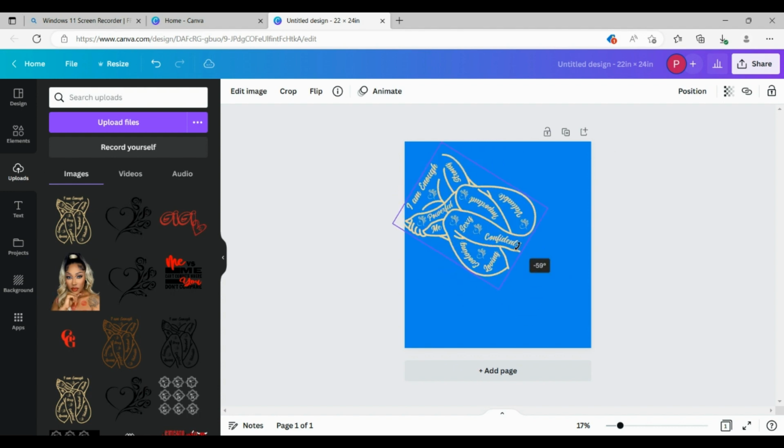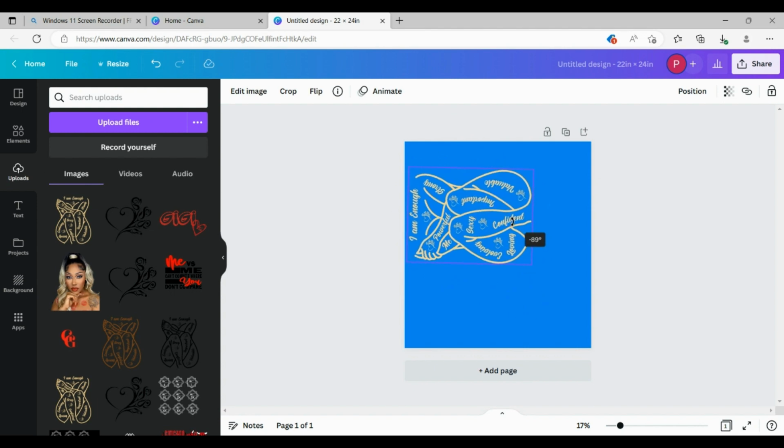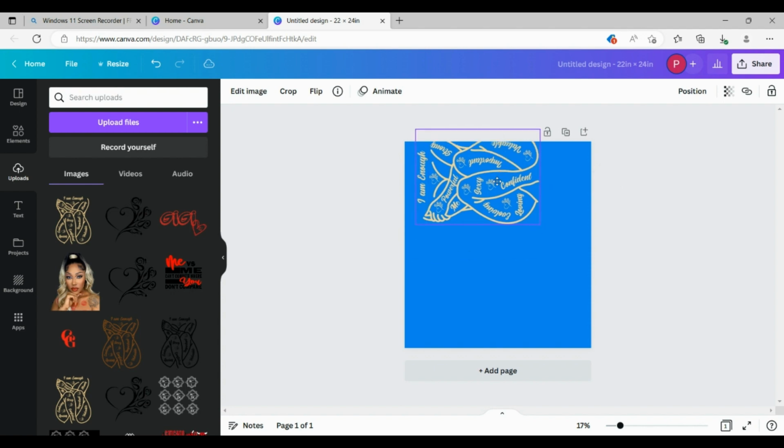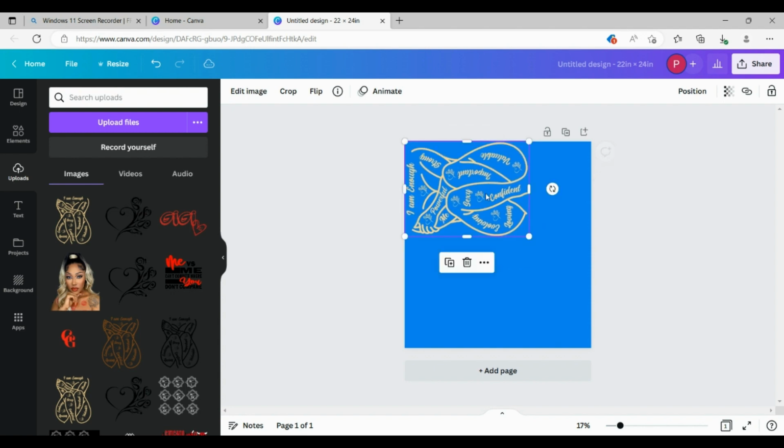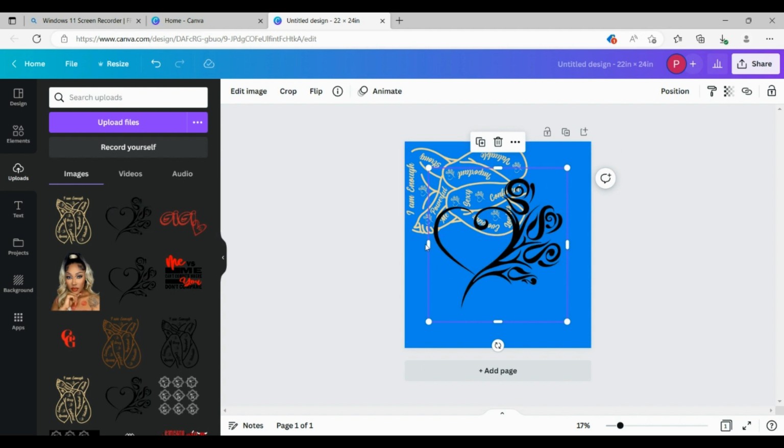So what we're going to do is change this 90 degrees so we can have enough space on here to fit all 4 images. We're going to get close to the edge as we can without cutting anything off.